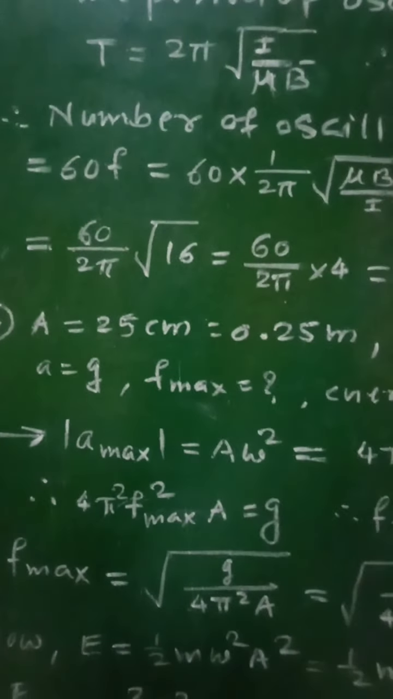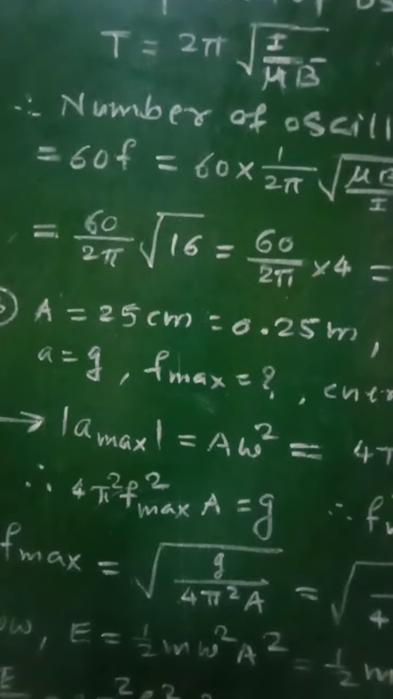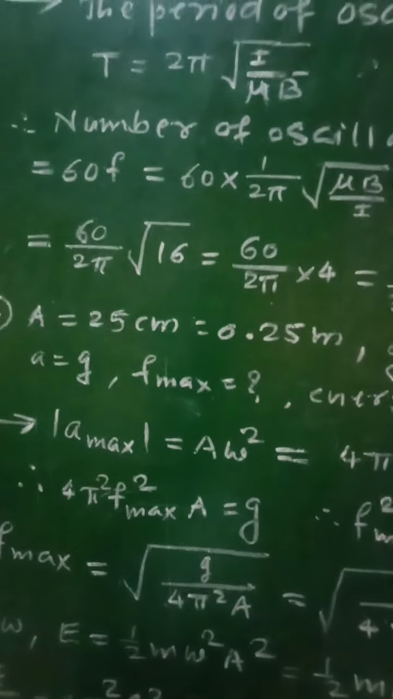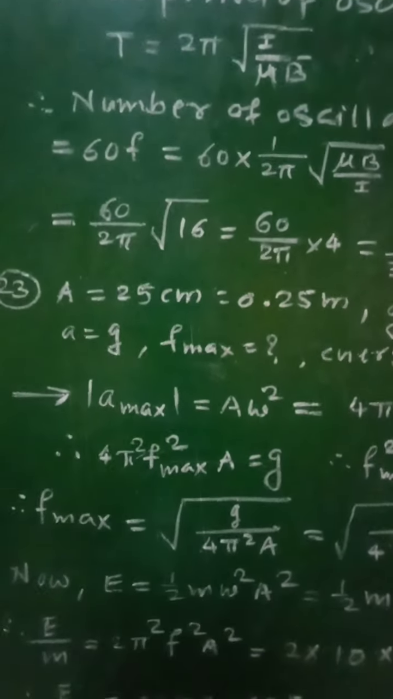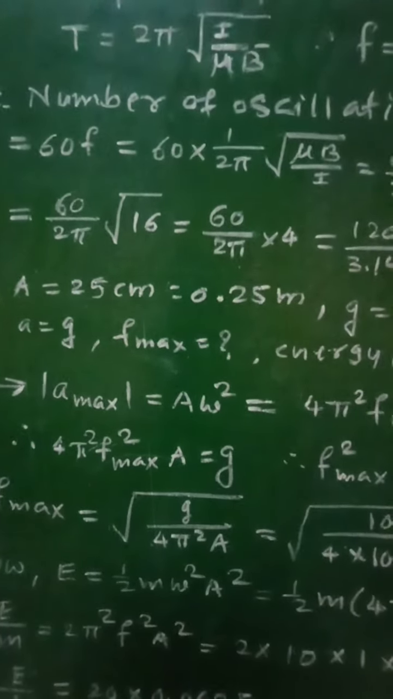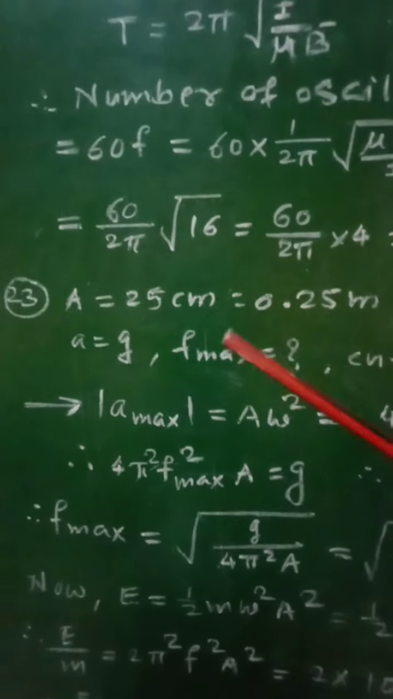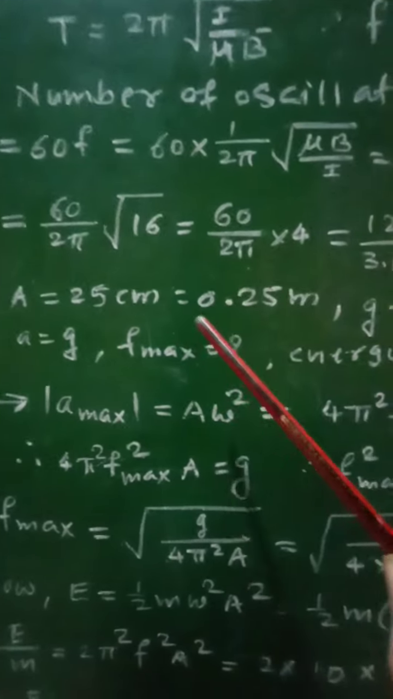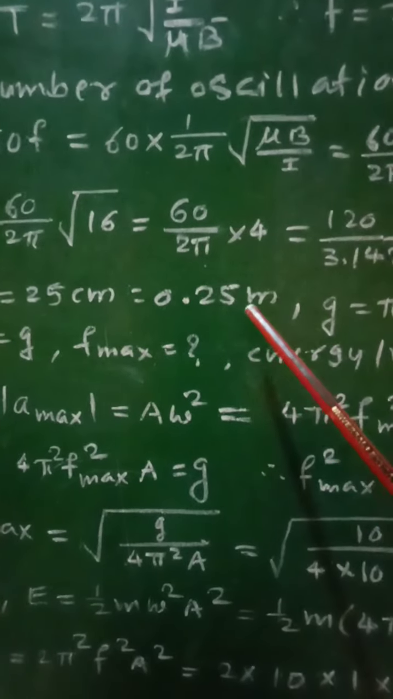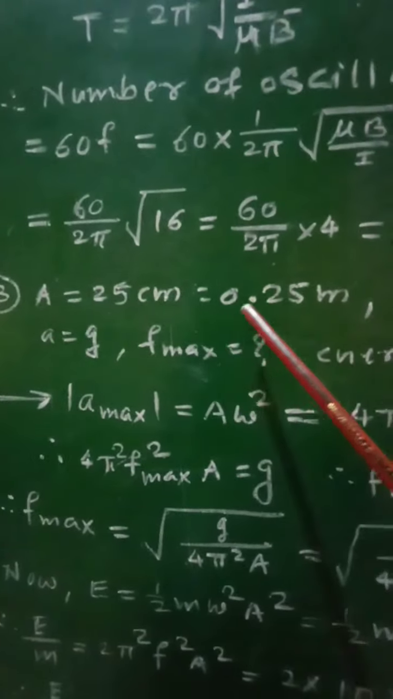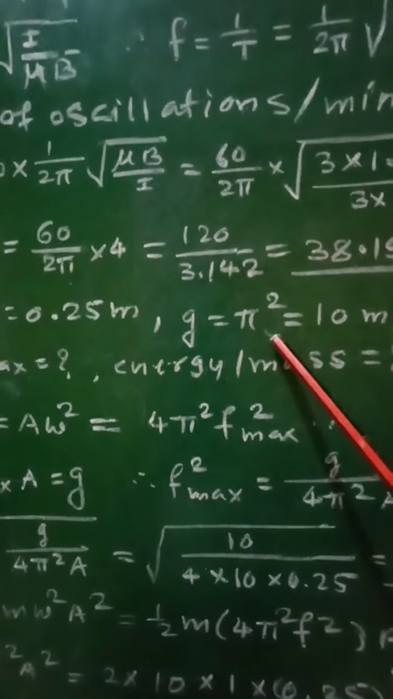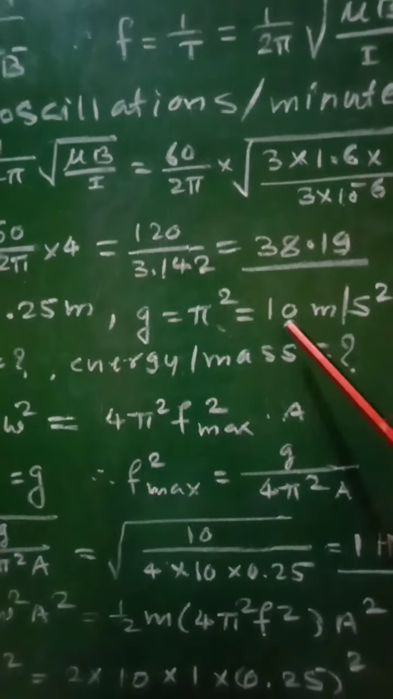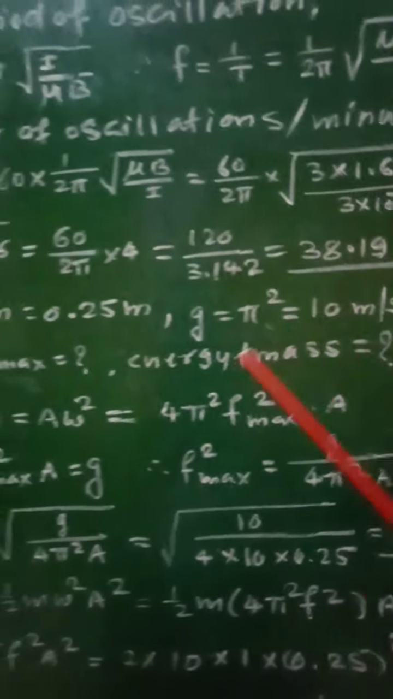And in that formula, we will have to take the value of g equal to pi square is equal to 10 meter per second square. Therefore, both pi square as well as g will have the same value, that is 10. So let us see the given data. In this case, A is equal to 25 centimeter equal to 0.25 meter, that is the amplitude of oscillation. Then g is equal to pi square equal to 10 meter per second square.